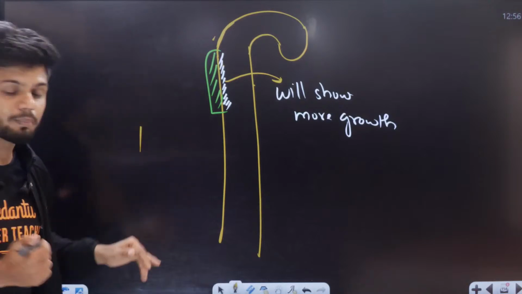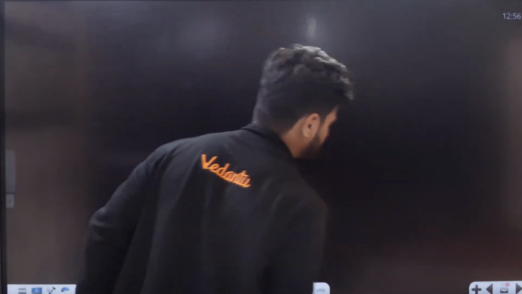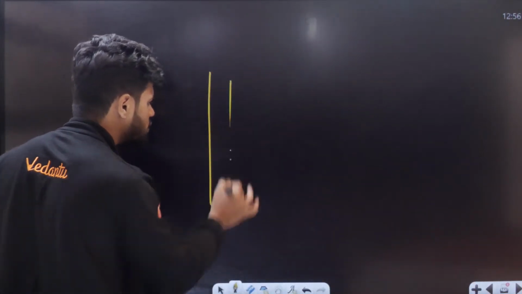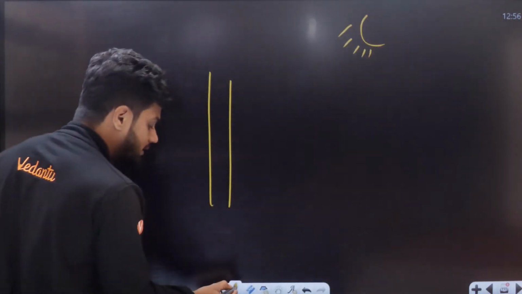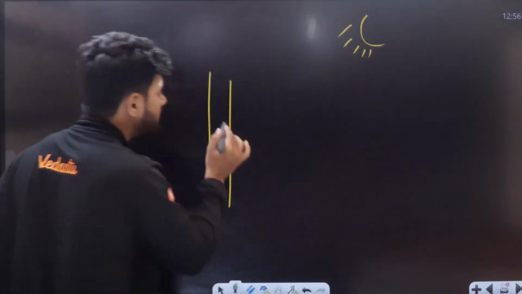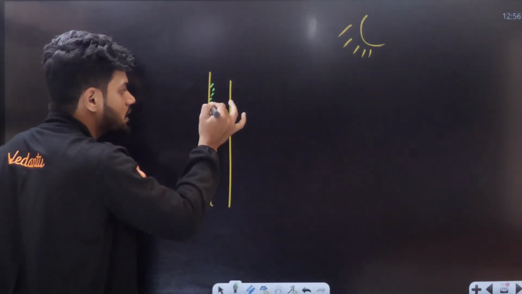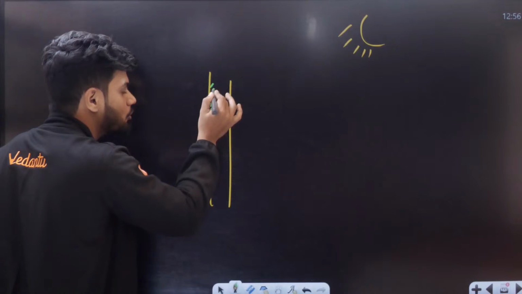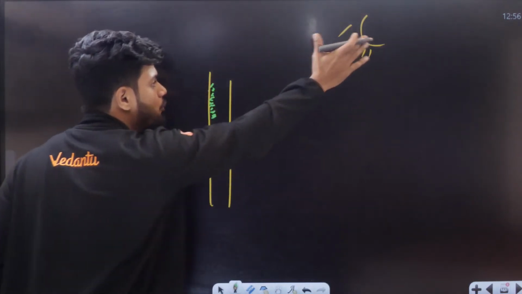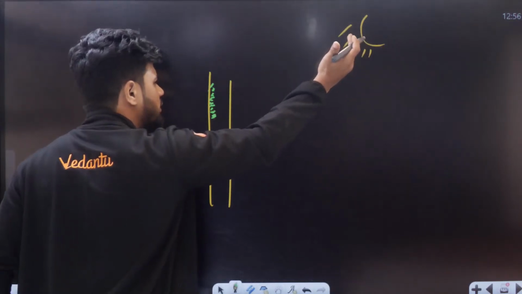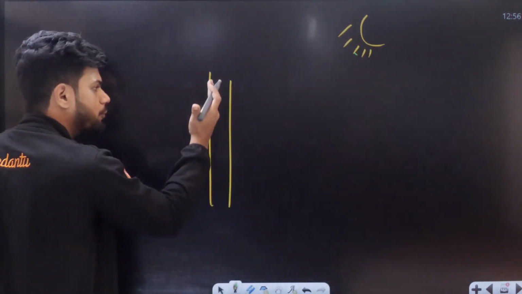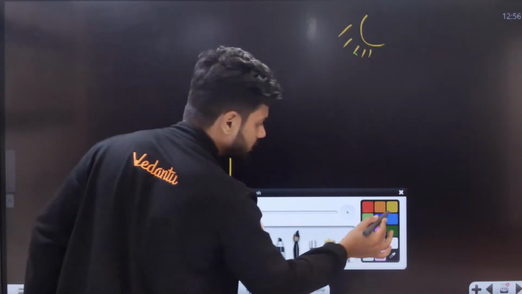In normal condition what happens? For example, sunlight is coming from here. If the sunlight is coming from here, there will be accumulation of phytohormones in the direction opposite to sunlight. So what will happen here?